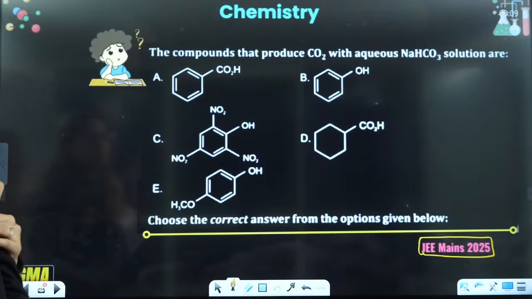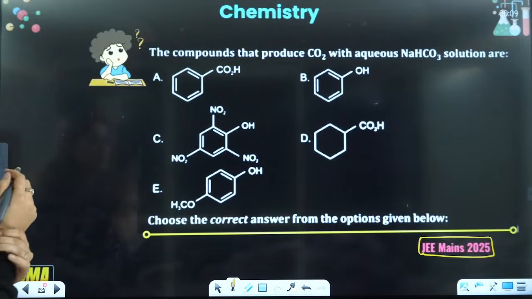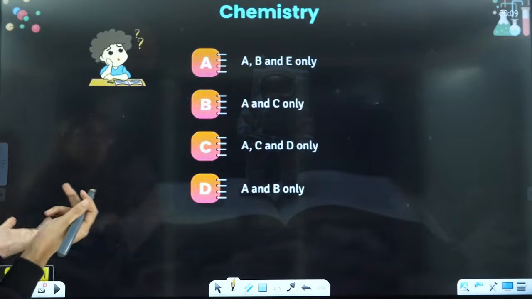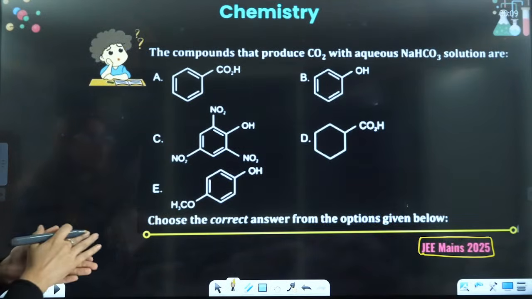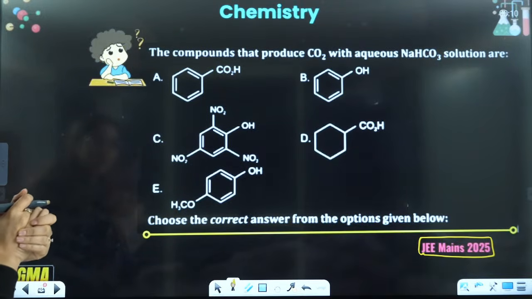Choose the correct answer from the following options. So D will not be there, right? Picric acid will be there, benzoic acid will be there.